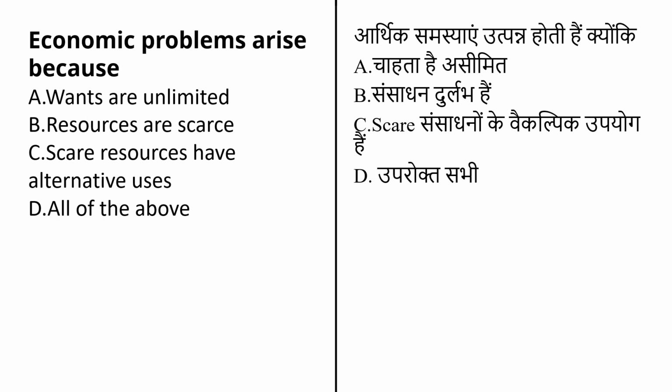The next question here is: economic problem arises because... मतलब कि economic problem जो होते हैं वो किस लिए arise होती है, वो क्यों आती है. And the options given are: wants are unlimited, second option is resources are scarce, third option is scarce resources have alternative uses, and last option is all of the above.